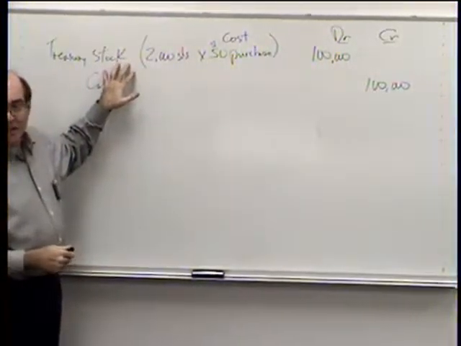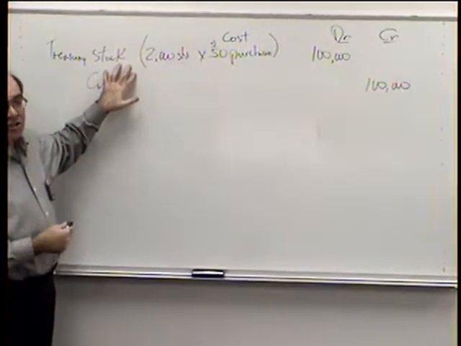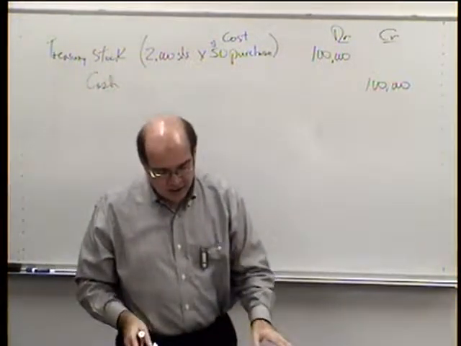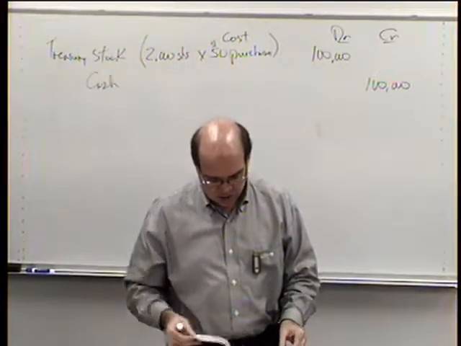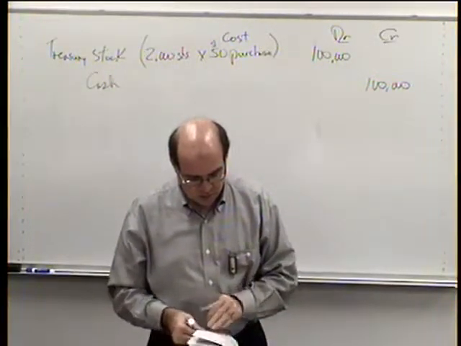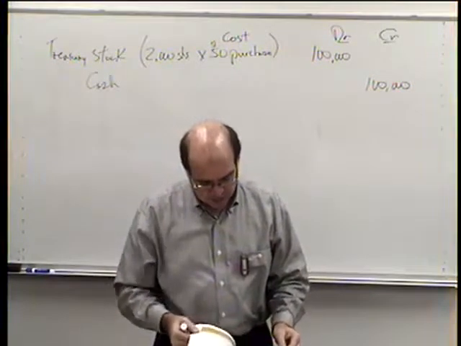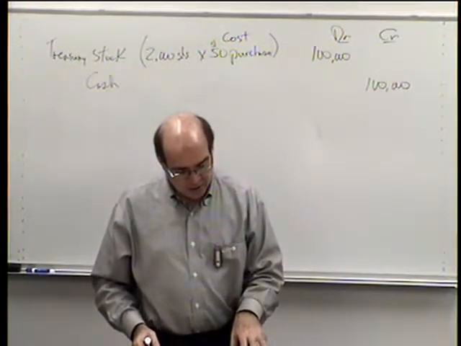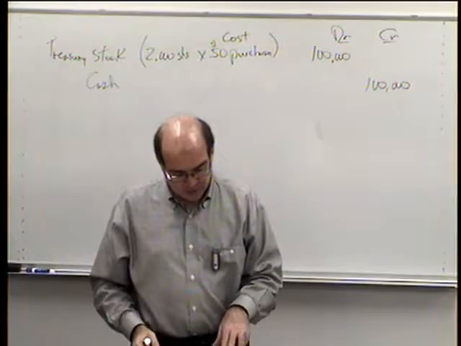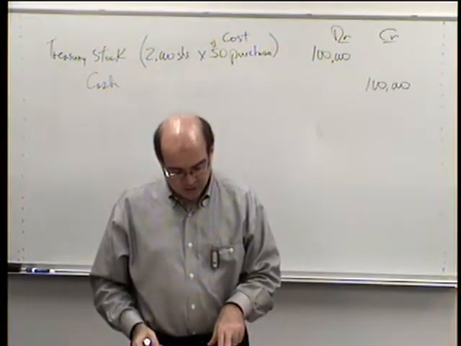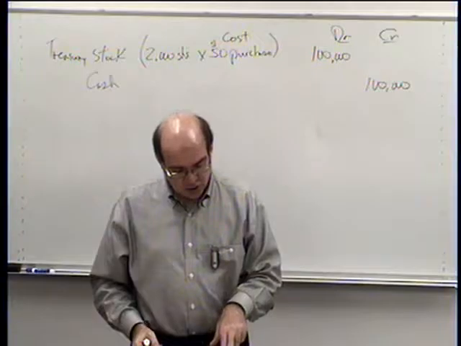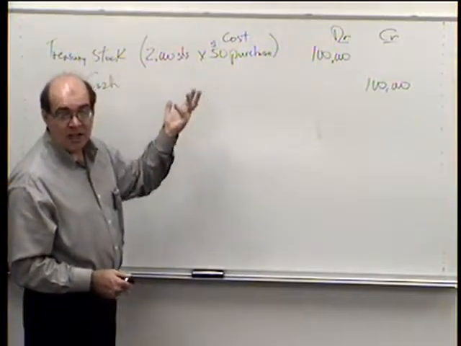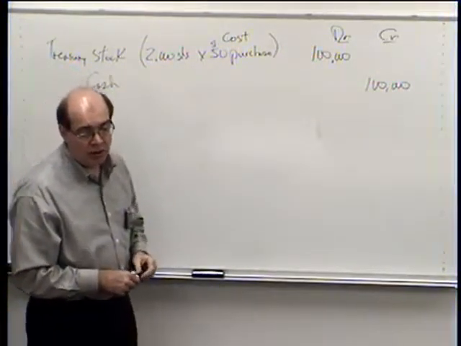Well, this is an equity account. It's like a contra equity. It's the opposite of an equity account, because this is reducing our total stockholders' equity. And actually, if you look on page 496, on that little green Exhibit 2, you're going to see it says less treasury stock at the bottom. You're subtracting that $40,000 from the total contributed capital to show your total stockholders' equity. So this is a negative stock account, if you will. It's a debit in an equity account, so it's reducing our total equity.